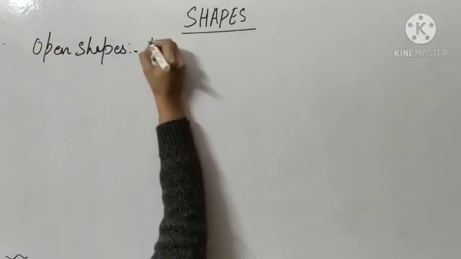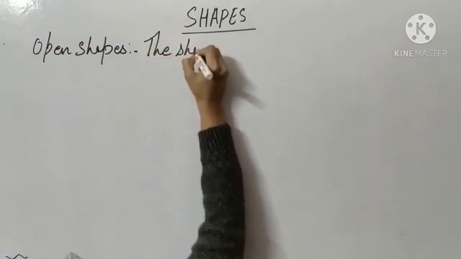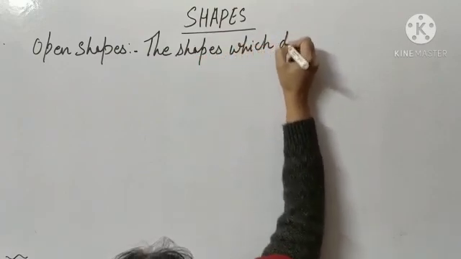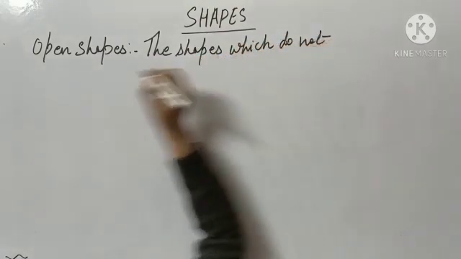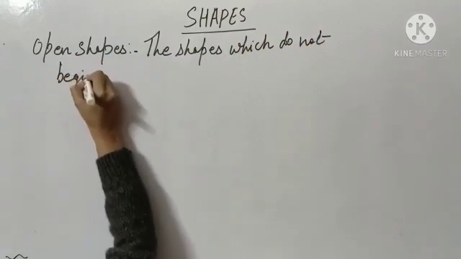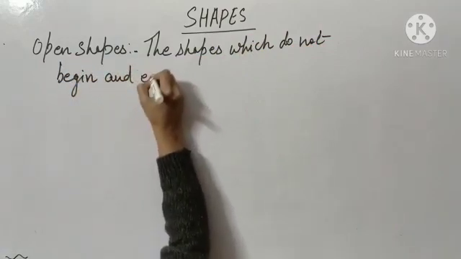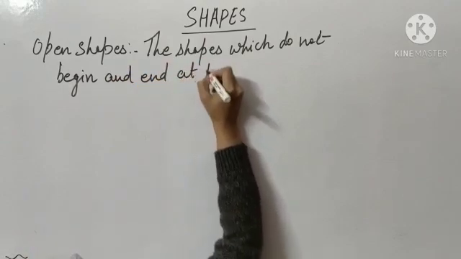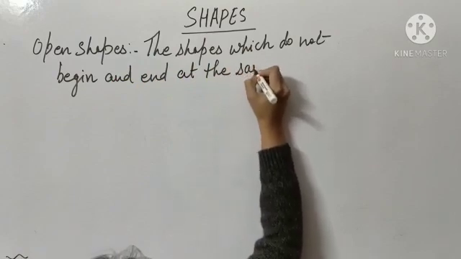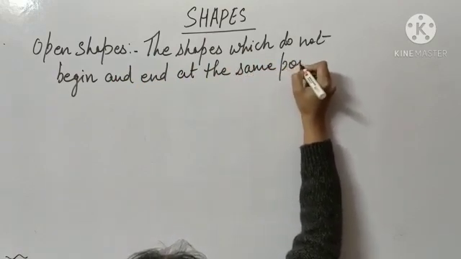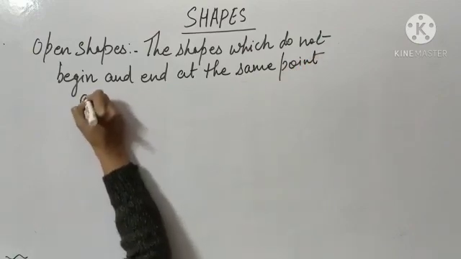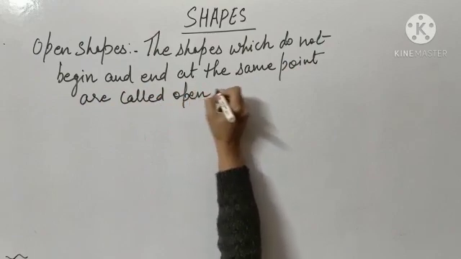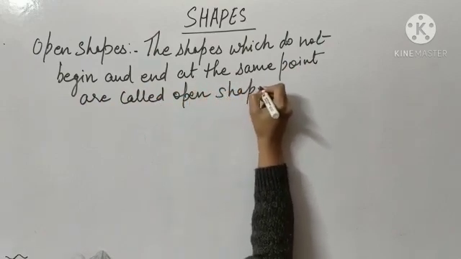The shapes which do not begin and end at the same point are called open shapes.